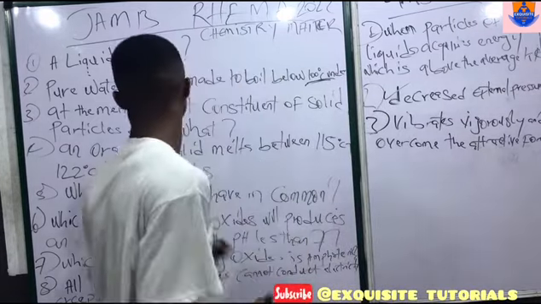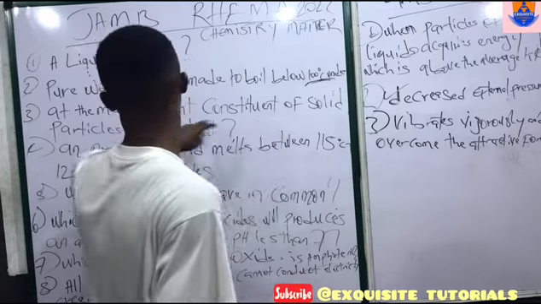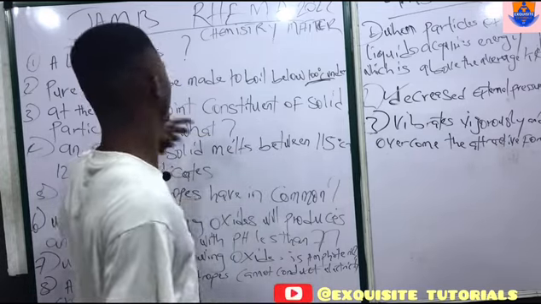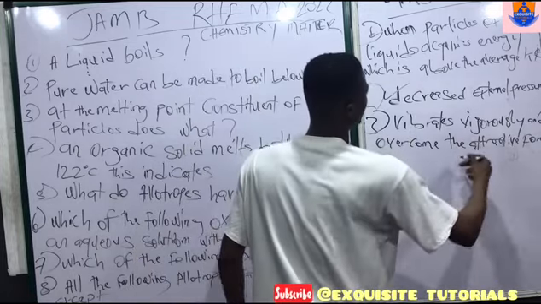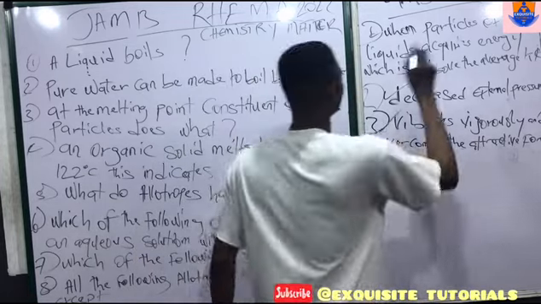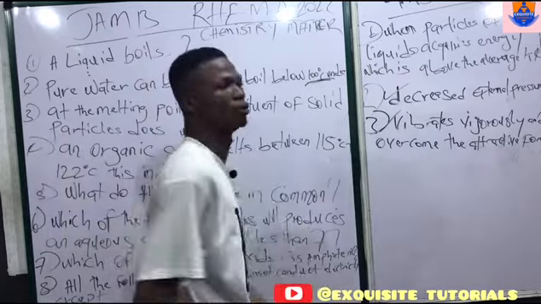So once you see this, you just look for vibrates vigorously and overcomes the attractive force of the solid. Click and go. Move to the next question.